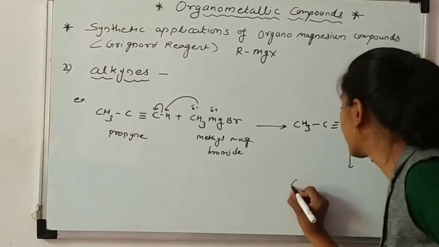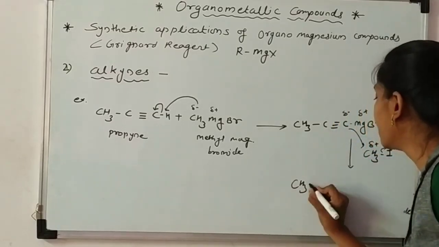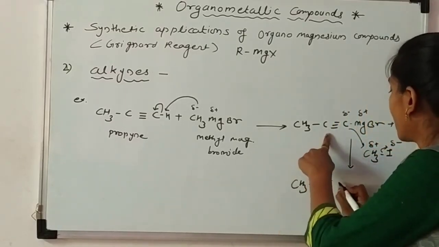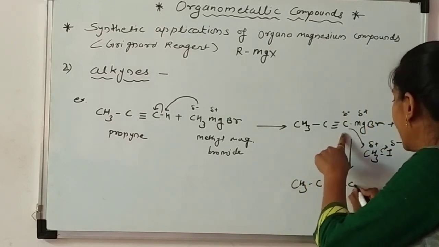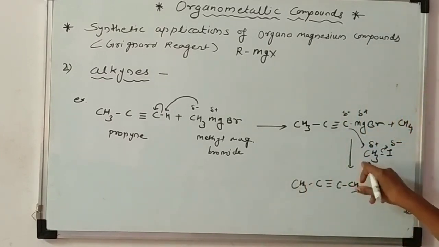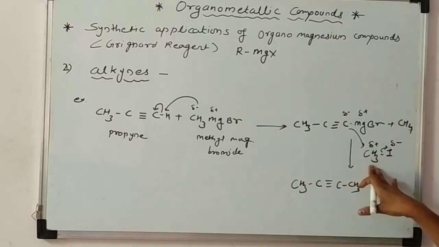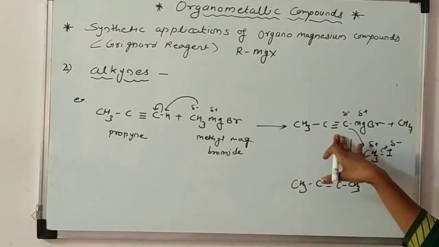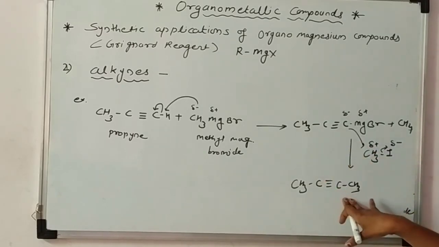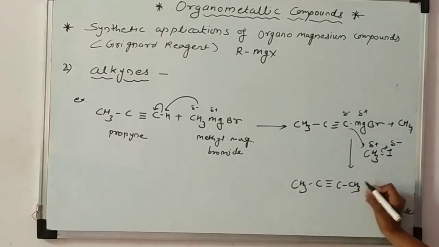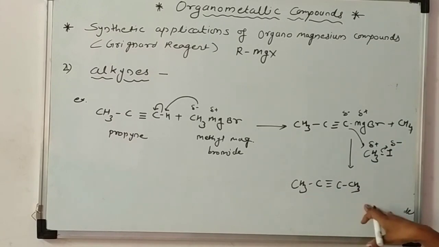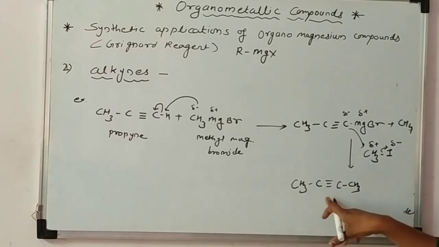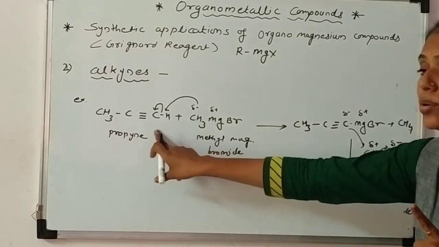So what is the product? CH3, C triple bond C, and CH3. That means a new methyl or alkyl group is added to this newly synthesized Grignard reagent. So here we obtain this alkyne, which has one more carbon atom compared to this.